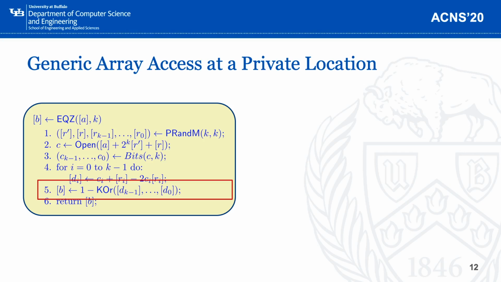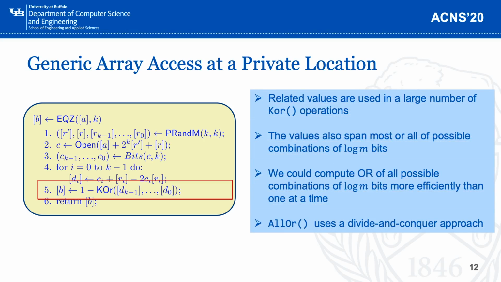We think that in each call of this equal to 0, this KR function will be called, and the values that are fed into this function are pretty related. So instead of generating them one at a time, we think we could generate them more efficiently. Thus, we proposed our own OR function to do so. Our OR function uses a divide and conquer approach. We first divide the entire size into two halves, recurse on each half, and then assemble all the results.